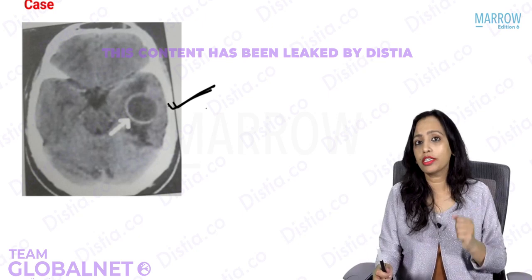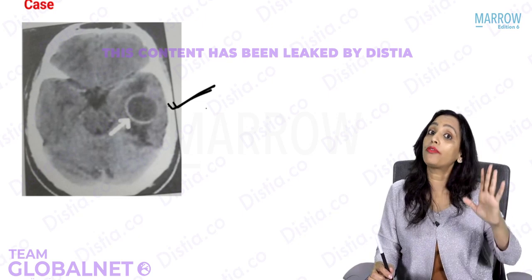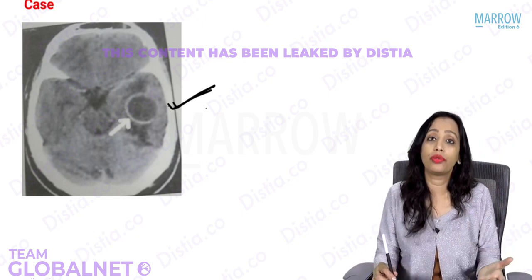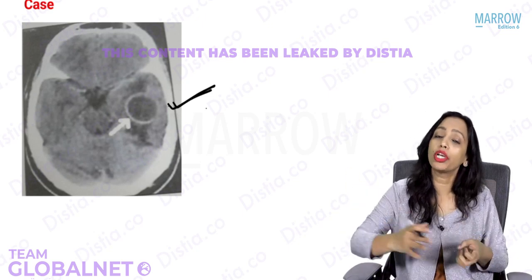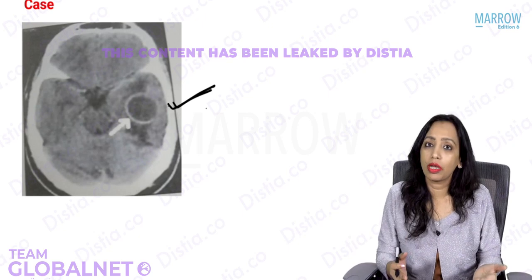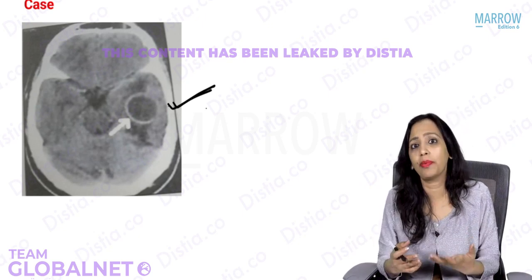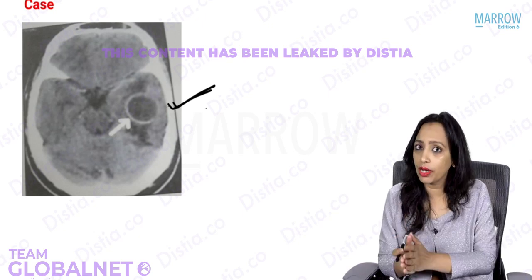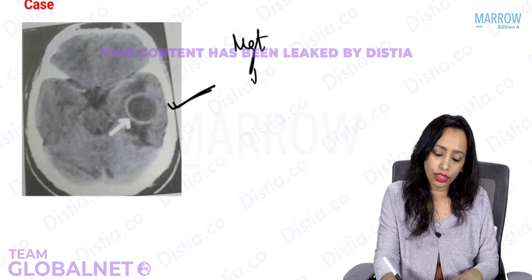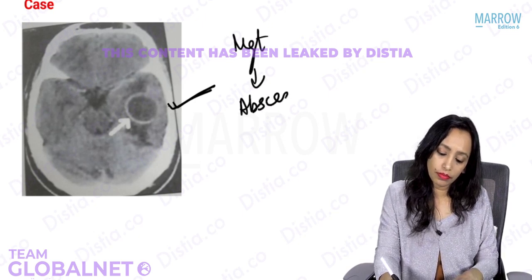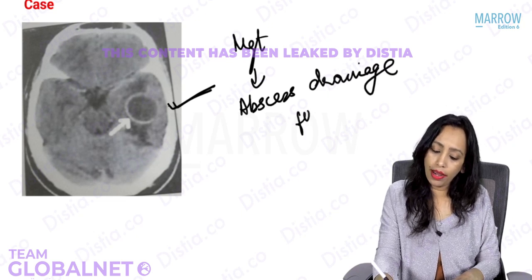And then you ask me, okay, if the cause is in the mastoid, why are we doing MRM after intracranial abscess drainage? It is not that we drain the abscess and after 6 months, after 1 year, after 2 years, we will do MRM. It is once the patient is stable. So you have done abscess drainage. Maybe in 3 days, in 5 days, the patient is stable. Then you can take up the patient for MRM. So the management is abscess drainage, followed by MRM.